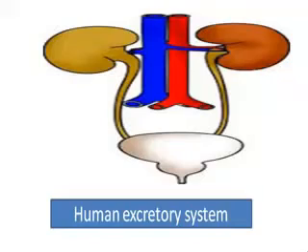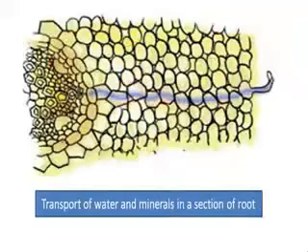And now let's come to the transportation in plants. Now transportation of water and minerals has to take place in plants. You all know that this function will be done. Now we are supplying all the water and all the minerals to the soil. So it has to go against gravity, it has to go upwards for the transportation.